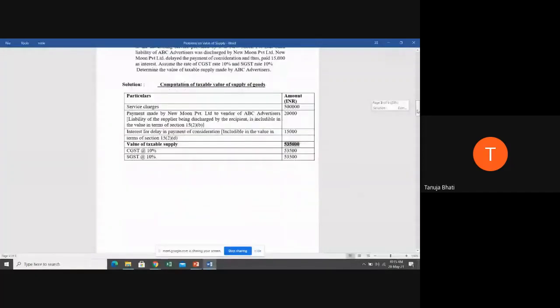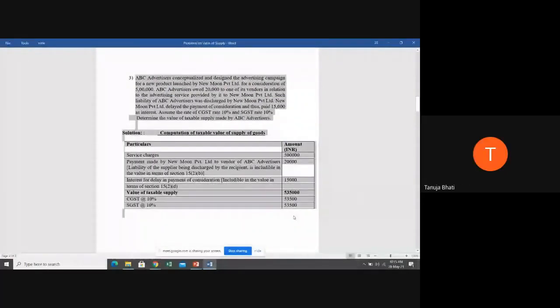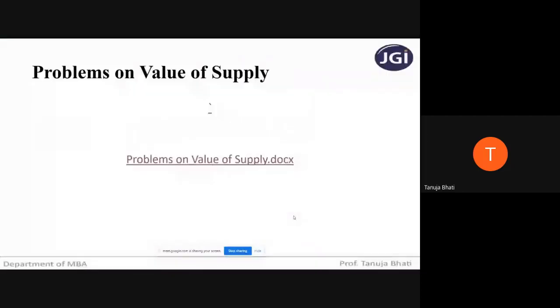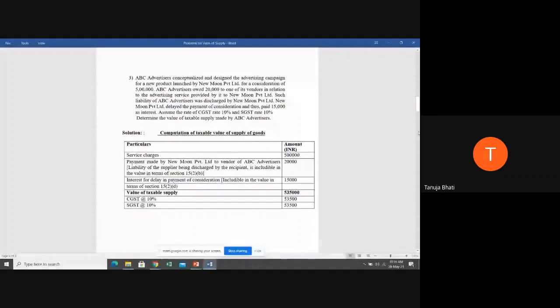Is this particular problem clear, students? Yes, ma'am. Is everyone okay? Just remember, students, under value of supply, in the problem they will ask you about any of these 5 elements, whether to be added, deducted, or excluded. Apart from this, they can give you something which you have to ignore, which they have just given as additional information. So if you know Section 15 subsections 1, 2, 3 clearly, you can solve any problem.